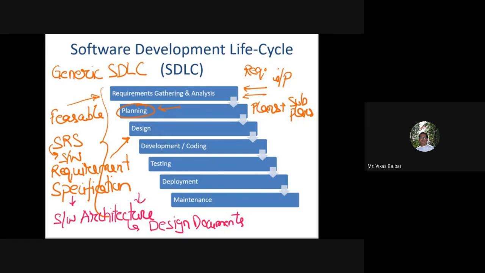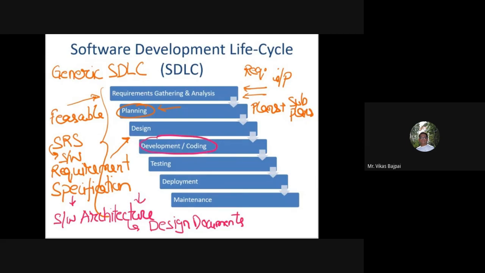So this is something which is a crucial phase, just because we'll be collecting and incorporating all those design decisions in my document. Now, once I finalize and I freeze these design documents, I go to this developing and coding phase.